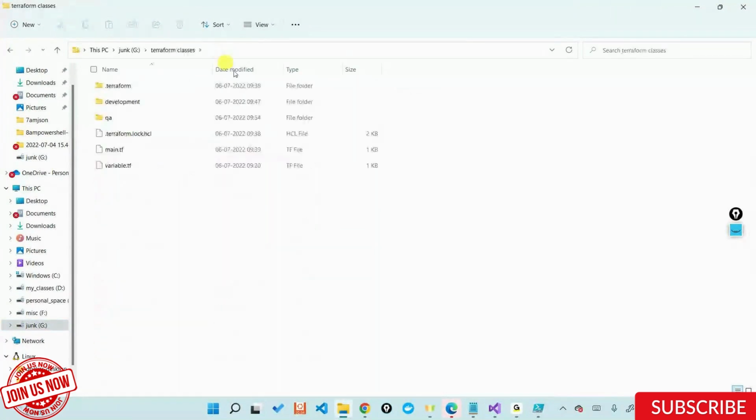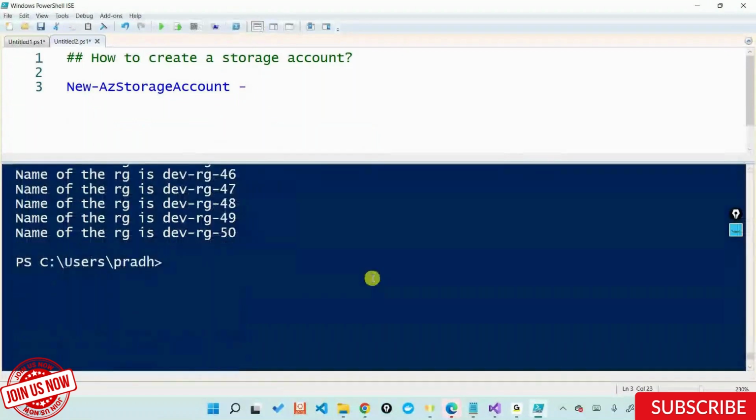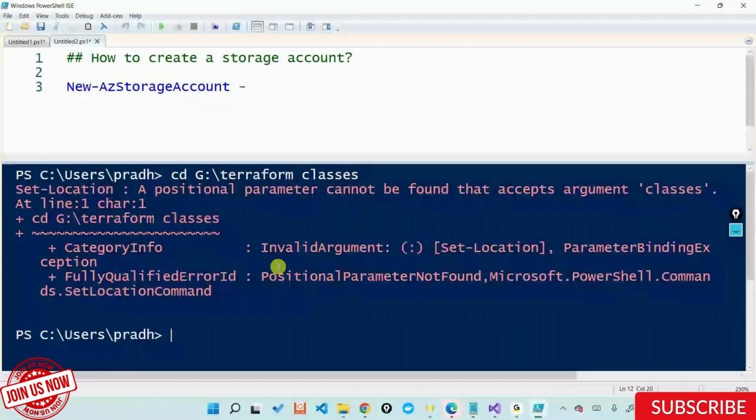If you have a space in your path, which in all likelihood I think you might have, that's the reason you might get this particular error. Let's do a CLS, and if I do a CD giving a space, this is the error that you get. Probably this is the same error you would have got here when you tried. Setting a positional parameter called spaces is not identified. Reason being, PowerShell is considering these two to be two separate things out here.